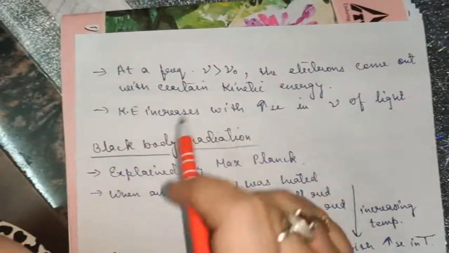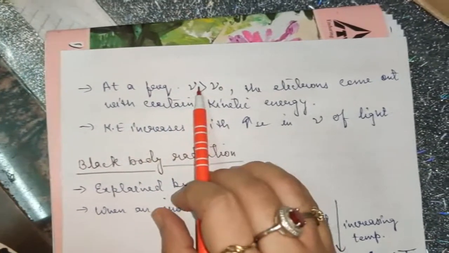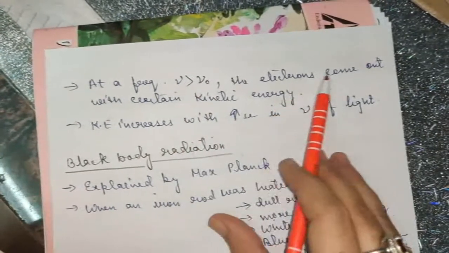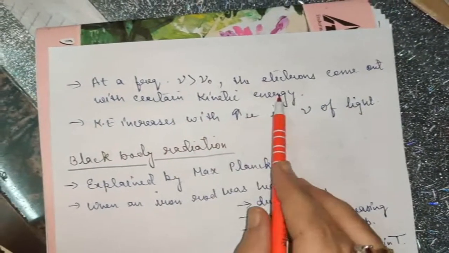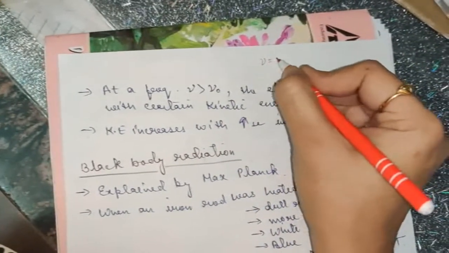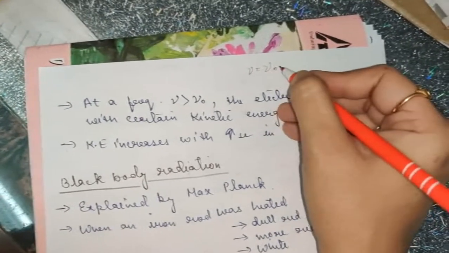Now coming to the next point, when the frequency of incident light is more than the threshold frequency, the electrons come out with certain kinetic energy. That means if the frequency of incident light is just equal to the threshold frequency, then it will only lead to the ejection of electrons.